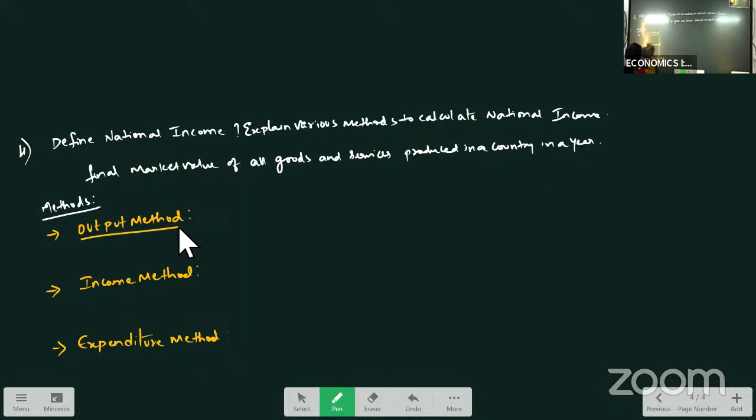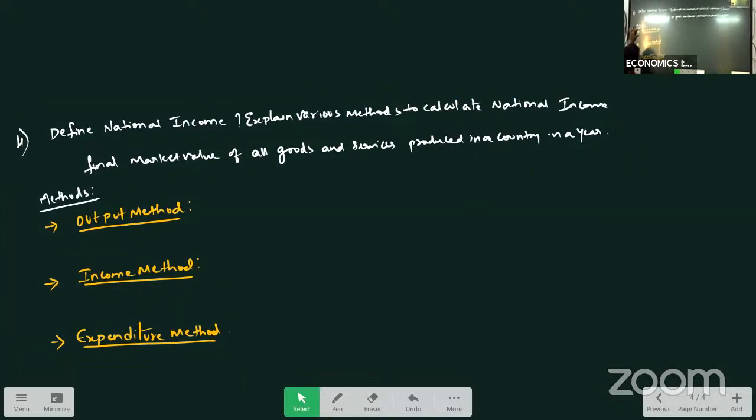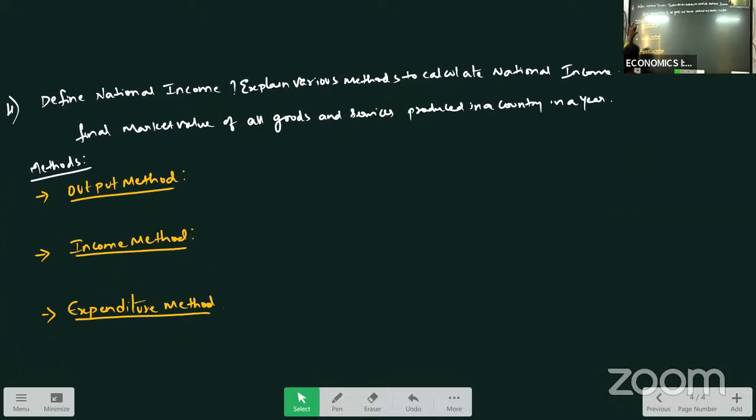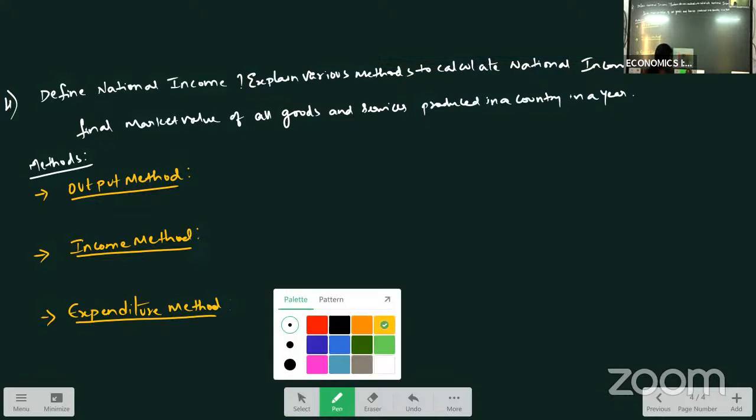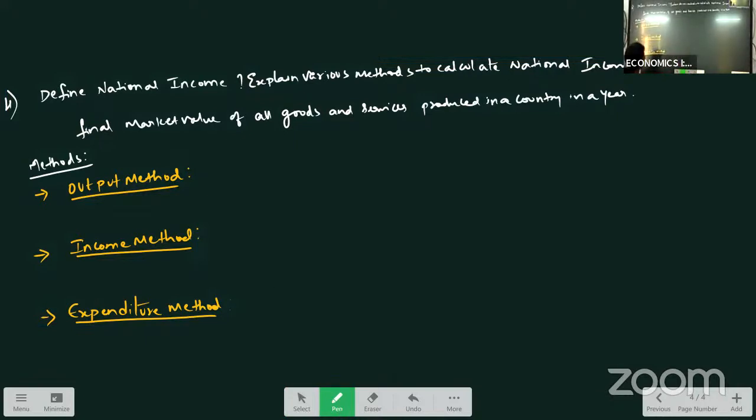Output method, income method, and expenditure method. So how you will write this answer here? When you explain this output method, so output method is what? The total output produced by all the firms in a country in a year. Okay, so it is the market value of all final goods and services produced in a year.